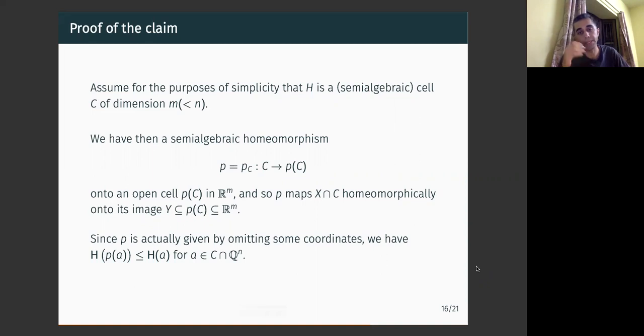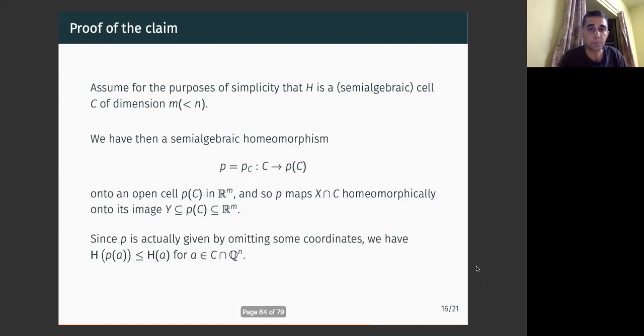Also, one more thing. Again, this error that we introduced, we are forgetting some coordinates, but if anything, we are counting more points again. Because if you're a rational tuple of height at most t on top, you're also a rational tuple of height at most t down below. All right.